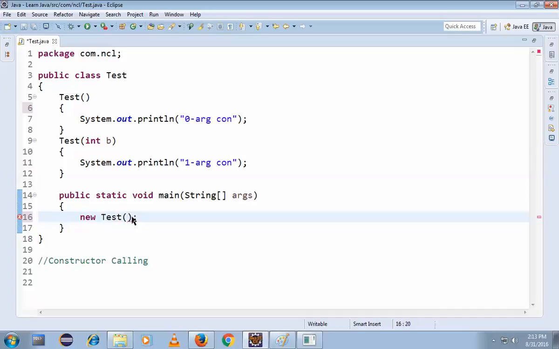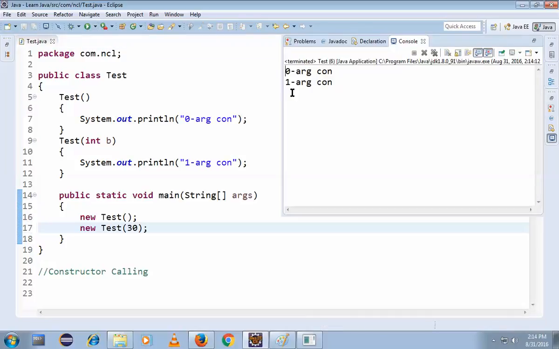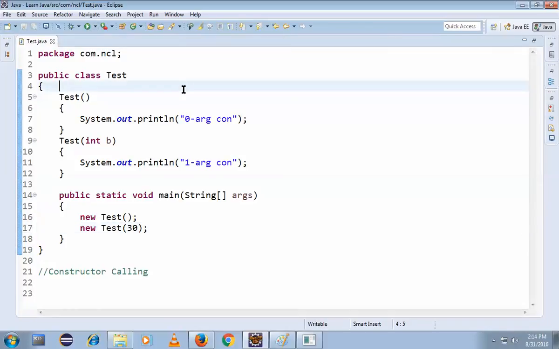This refers to the zero argument constructor, and another one, new Test of some 30. It's completed, right? I have called this one and I have called this one, but in this case first this will be executed and then this will be executed, right? 0 and 1. I hope you understand the zero argument constructor concept.